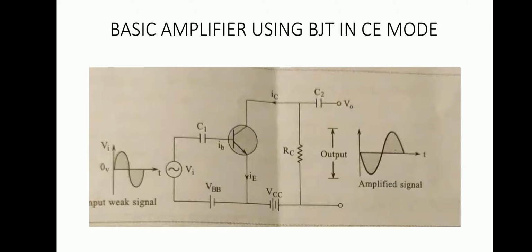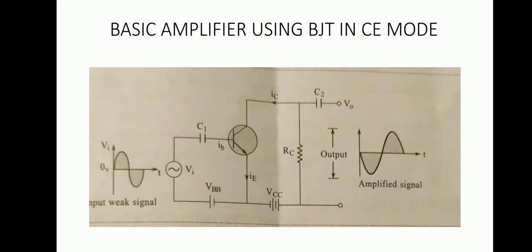Similarly, there are two other modes, CB and CC. In common base mode, the base is common for both the input and output junctions, the emitter is the input, and the collector is the output. In common collector mode, the collector is common for input and output junctions, and input is applied to the base terminal and output is taken from the emitter terminal. This is about the three modes of a transistor.